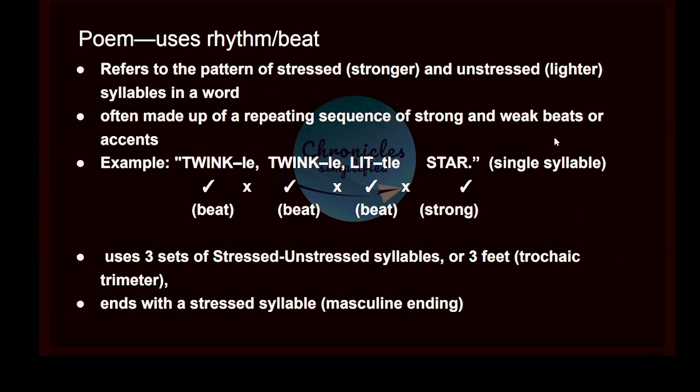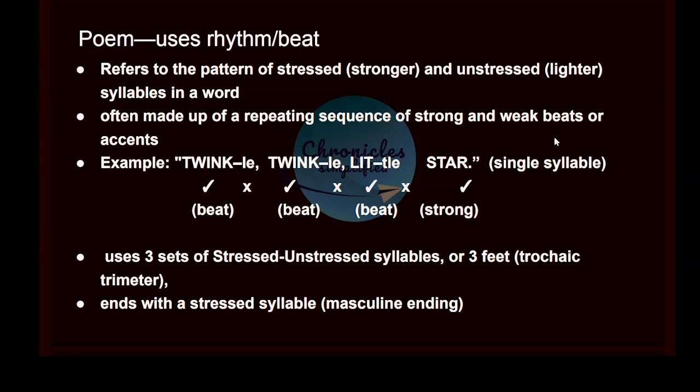Third, poem uses rhythm. Rhythm refers to the pattern of stressed and unstressed syllables in a word, often made up of a repeating sequence of strong and weak beats or accents. So a beat is made up of two syllables, one stressed, another one unstressed. They can also be in reverse order or there can be two or more stressed syllables.